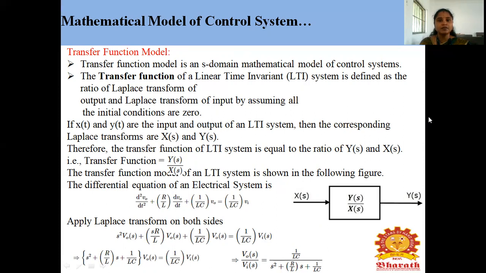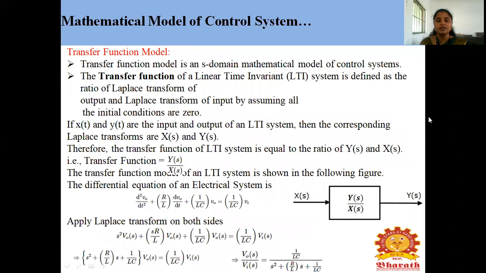Consider a linear time invariant system. If x of t and y of t are the input and output of the linear time invariant system, then the corresponding Laplace transforms are x of s and y of s. Therefore, the transfer function of a linear time invariant system is equal to the ratio of y of s and x of s. That means what is meant by transfer function? Transfer function is nothing but the output by input. So what is the output by input? Y of s divided by x of s. Okay, the transfer function model of a linear time invariant system is shown in the following figure.